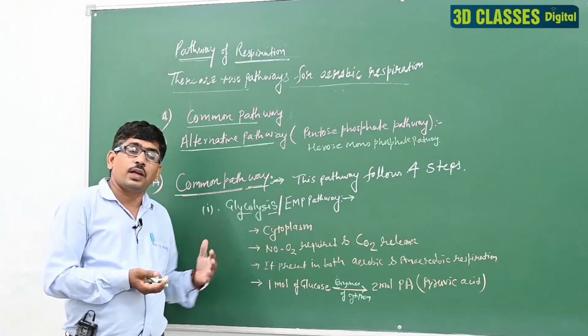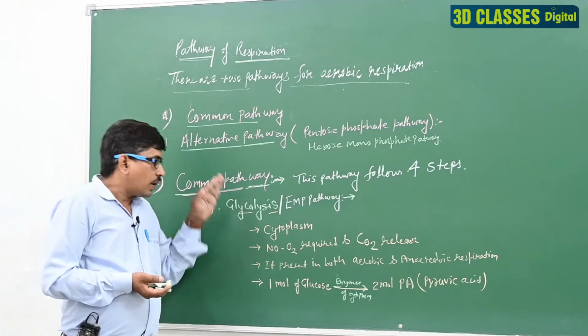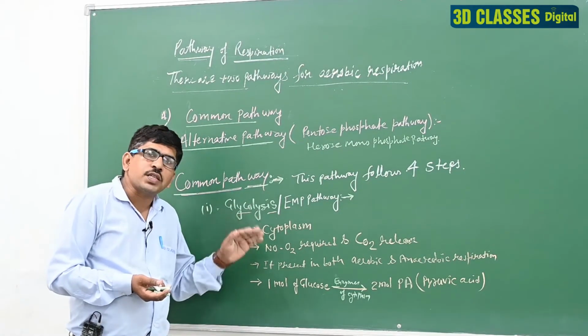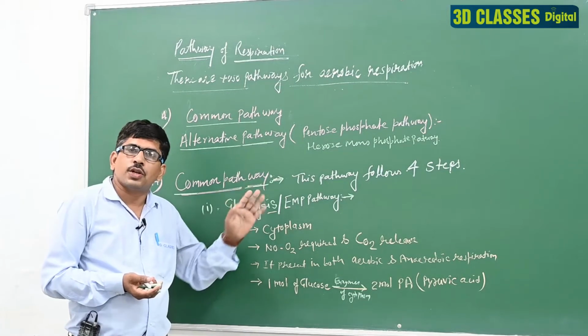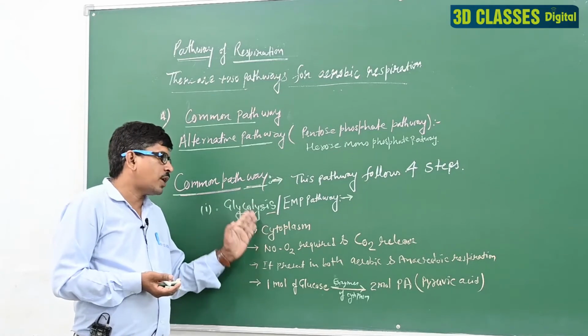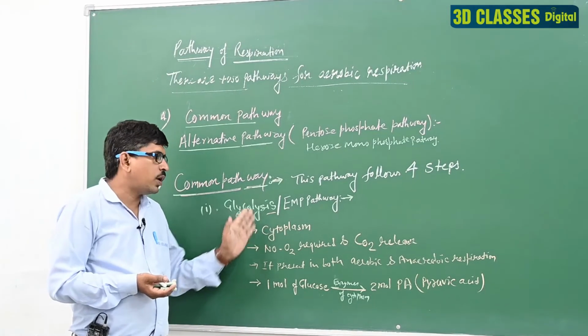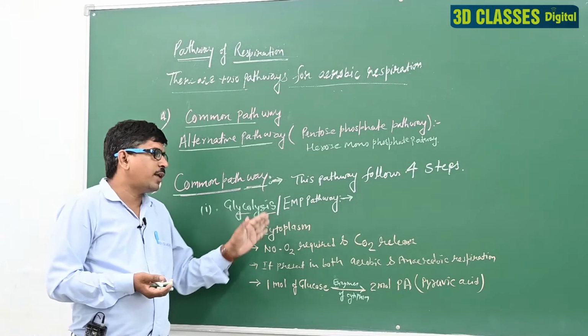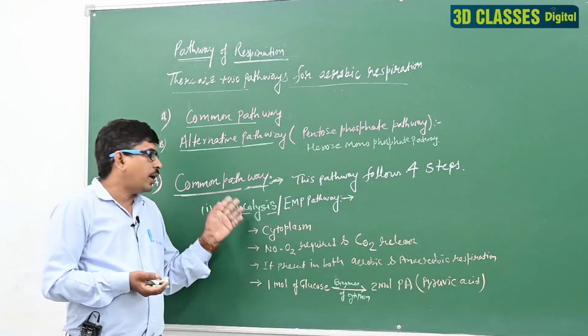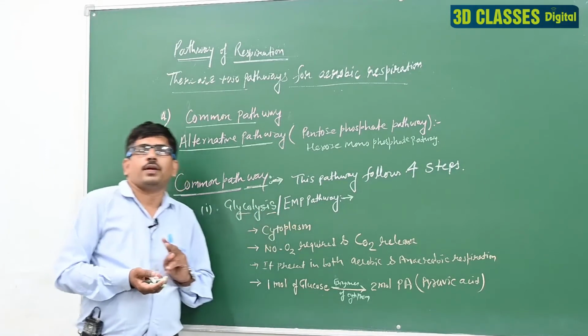We can say it another way: glucose makes pyruvic acid in the first step of respiration. Clear? And this process occurs in the cytoplasm. Here no O2 is required and no CO2 is released. It is present in both aerobic and anaerobic respiration. Clear? It is also known as the EMP pathway.